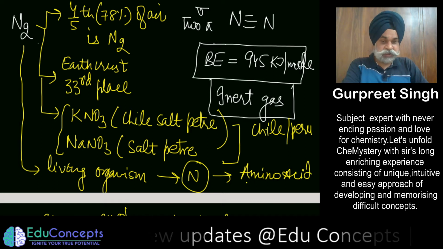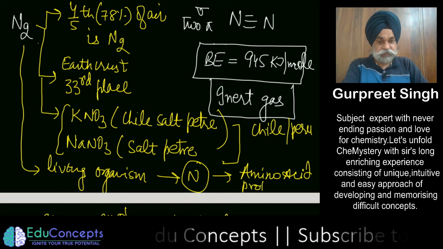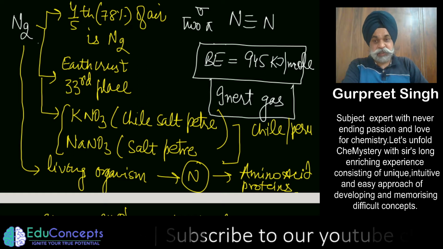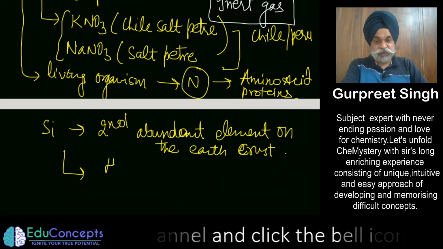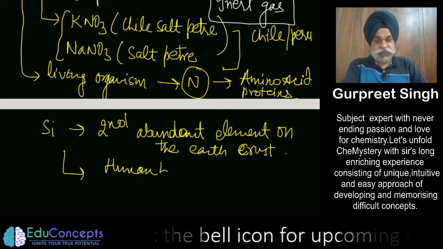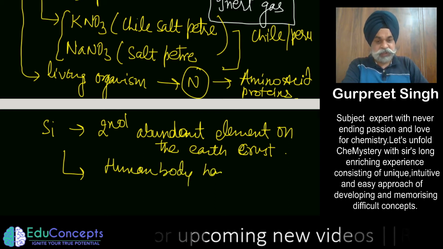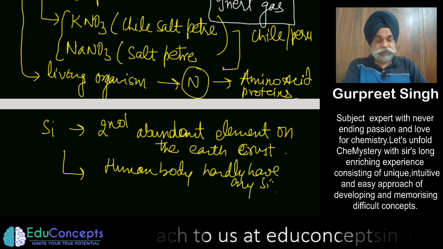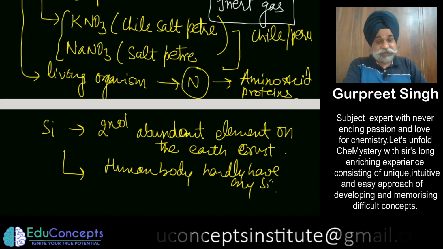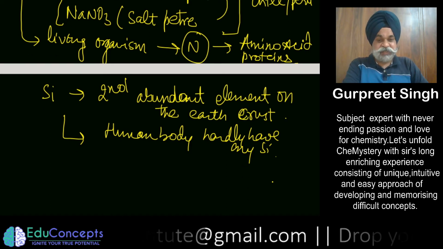All amino acids consist of nitrogen, and for that matter proteins. So nitrogen is quite abundant, and just for curiosity, the human body hardly has any silicon, but the earth crust is full of silicon. That is very interesting to see.